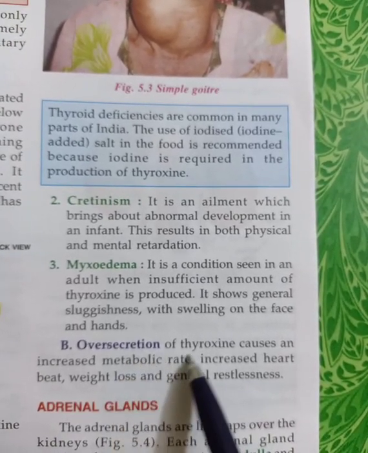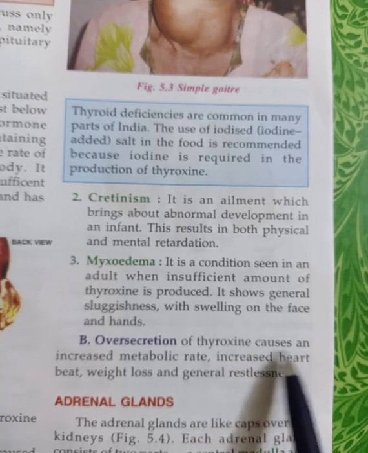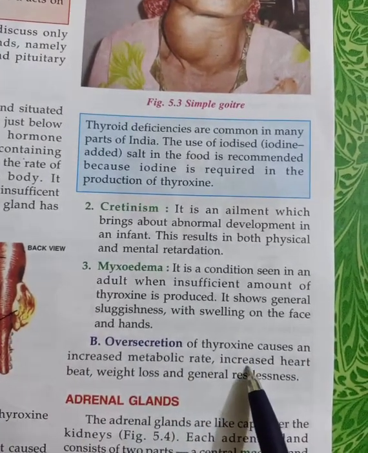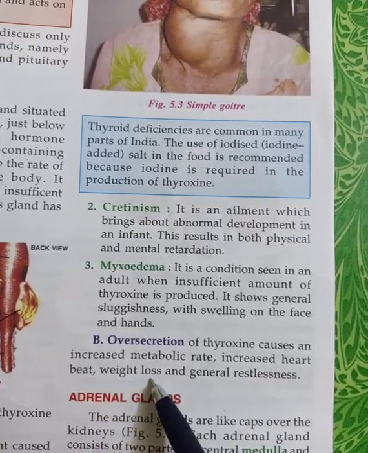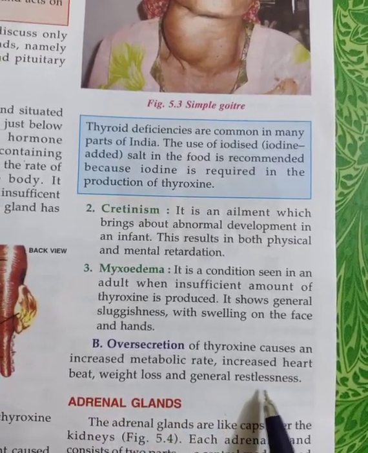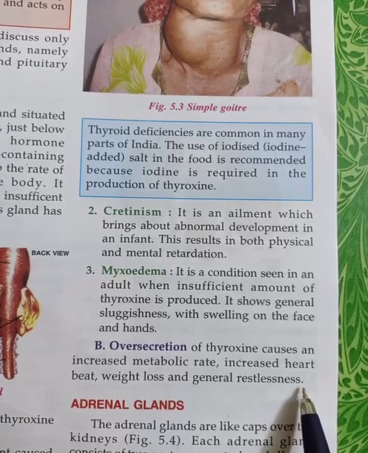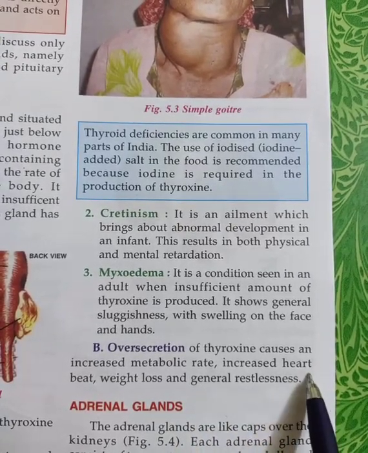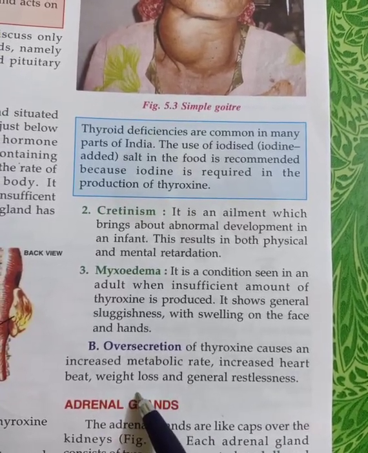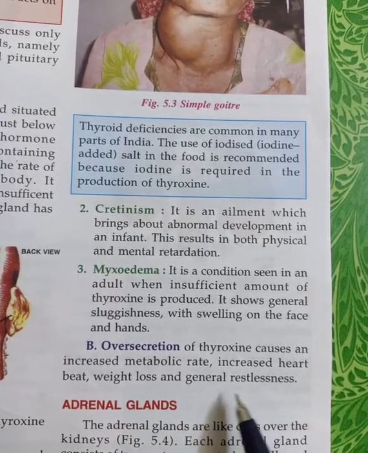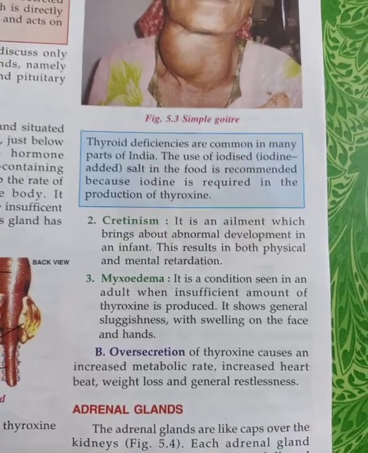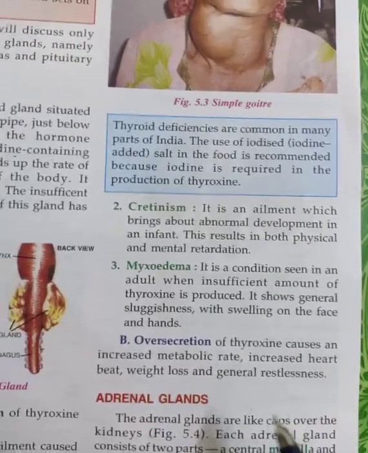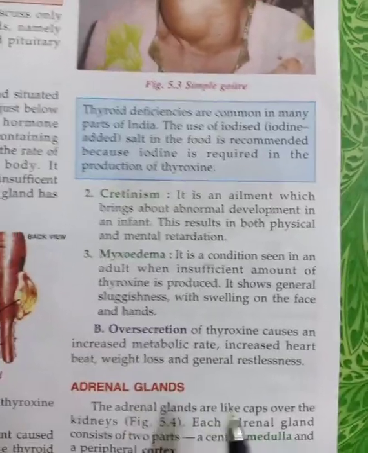Next is the oversecretion of thyroxine. Oversecretion of thyroxine causes an increase in the metabolic rate, increase in heart rate, weight loss, and general restlessness. If there is a large production of thyroxine in the body, the heartbeat increases, weight loss occurs, as well as general restlessness, meaning the body becomes restless. That is also due to the oversecretion of thyroxine.